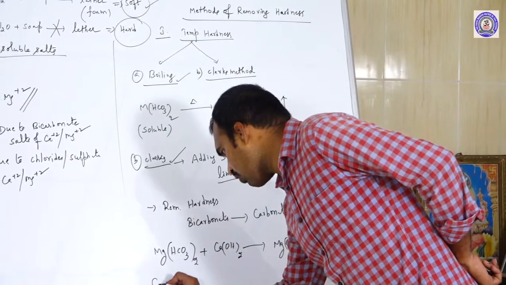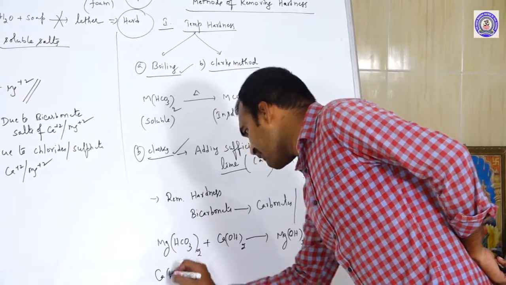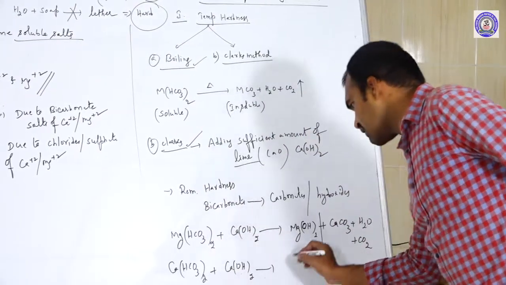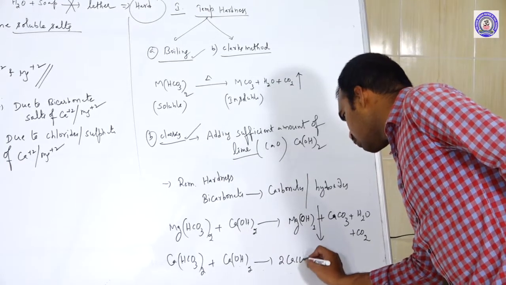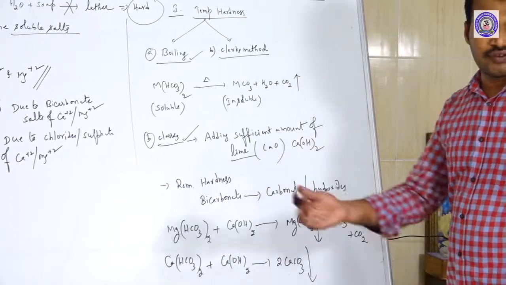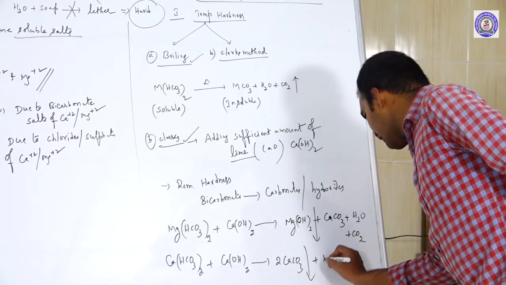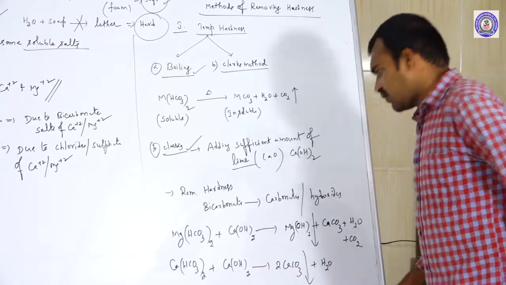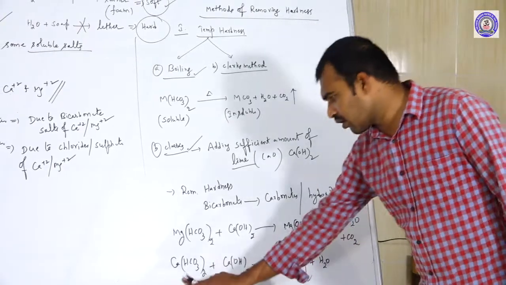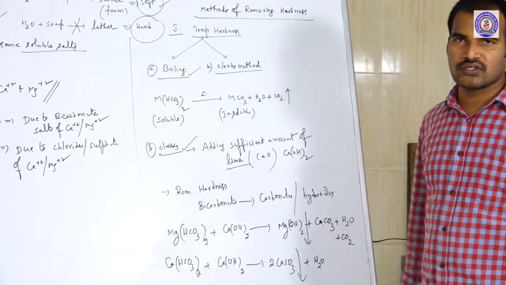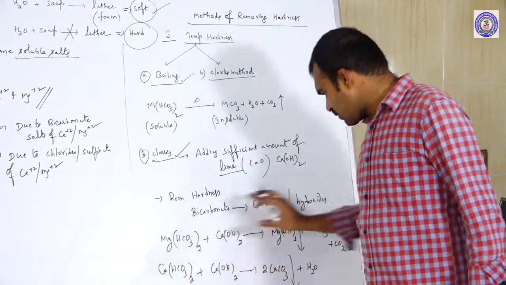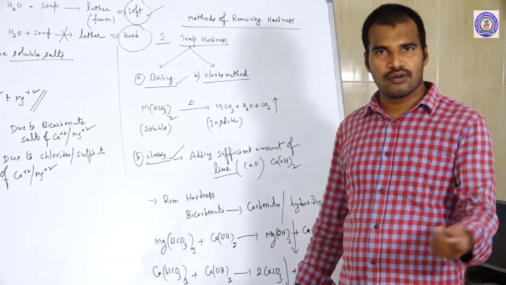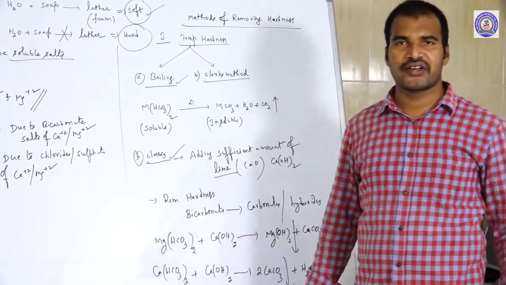Suppose it is calcium bicarbonate. To this calcium bicarbonate if you add lime, what happened? Simple displacement: 2 moles of CaCO3, which is insoluble and will be precipitated out. The remaining is H2O. Like this we are converting soluble salts into insoluble salts. Once it is insoluble, it is easily precipitated out and simply by filtration you can remove it.